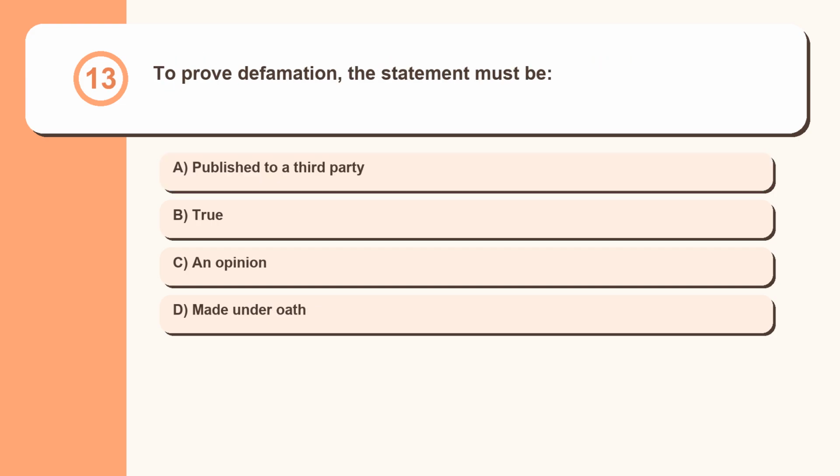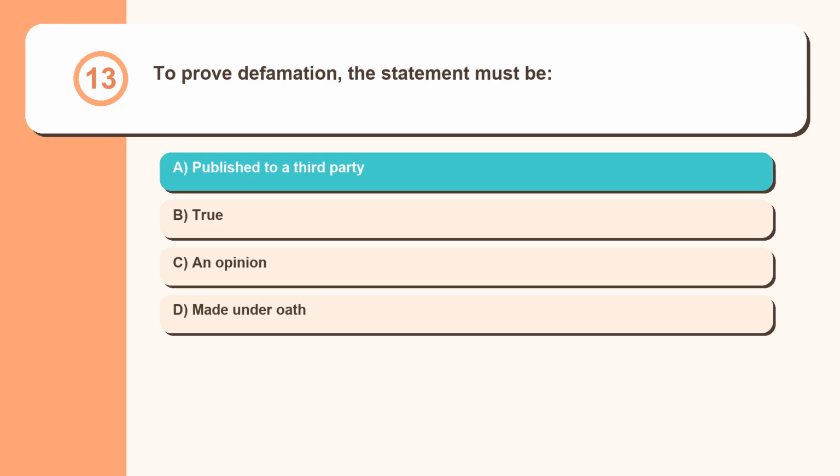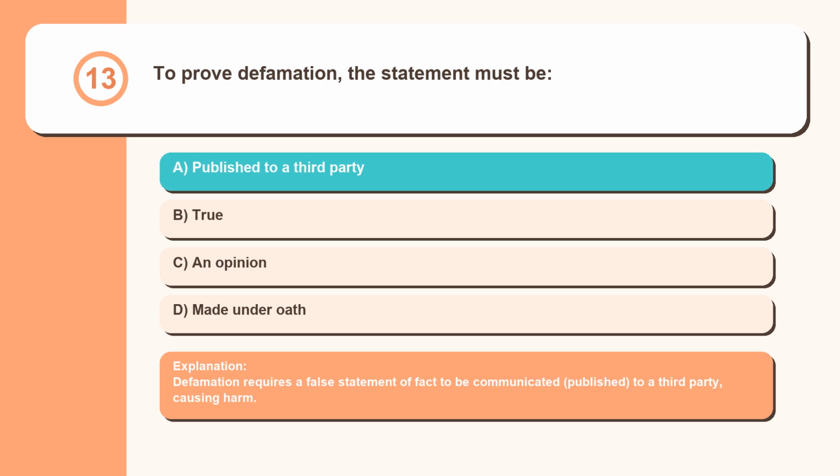Question 13. To prove defamation, the statement must be published to a third party, true, an opinion, made under oath. Defamation requires a false statement of fact to be communicated, published, to a third party, causing harm.